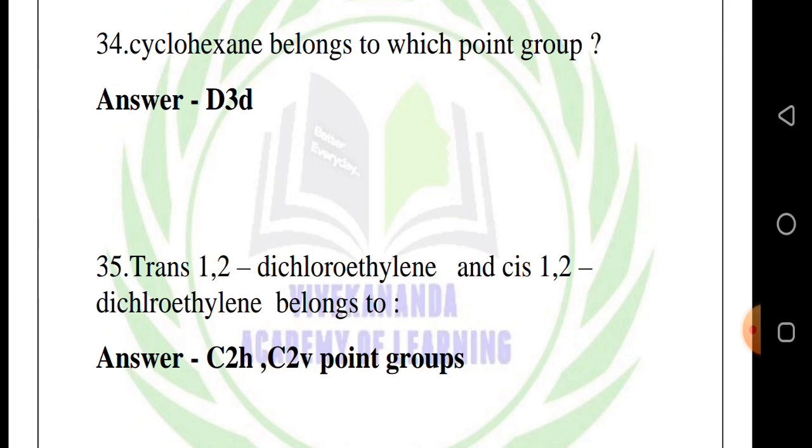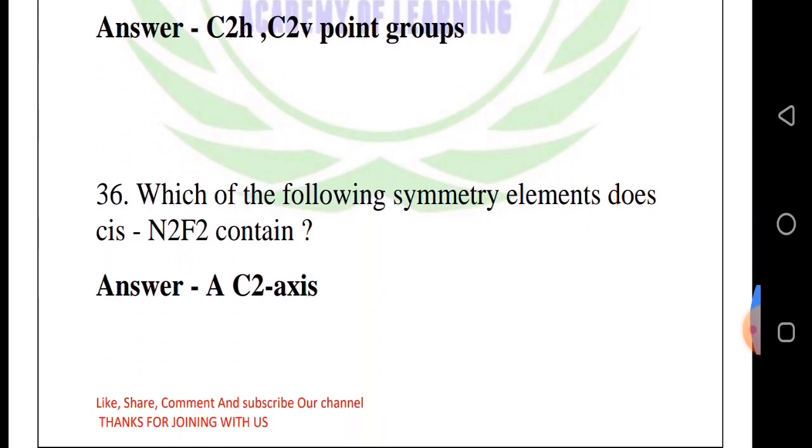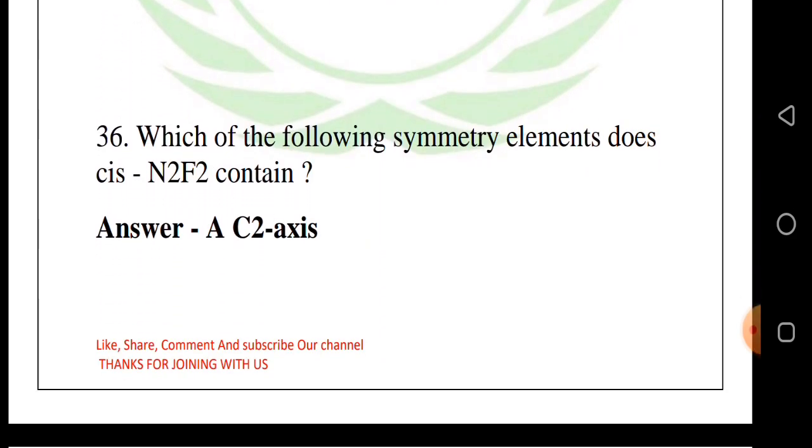35th question, trans-1,2-dichloroethylene and cis-1,2-dichloroethylene belong to answer: C2h and C2v point groups. 36th question, which of the following symmetry elements does cis N2F2 contain?